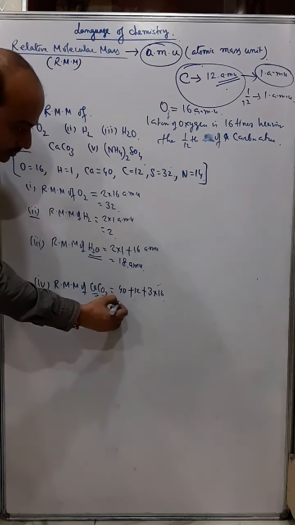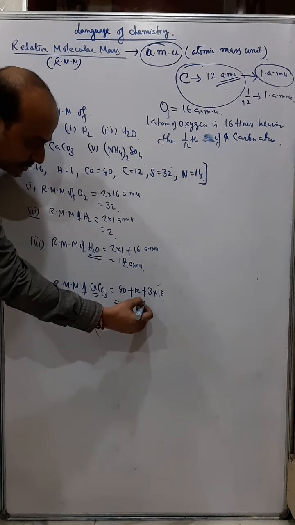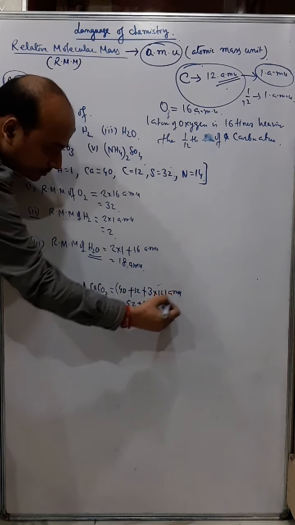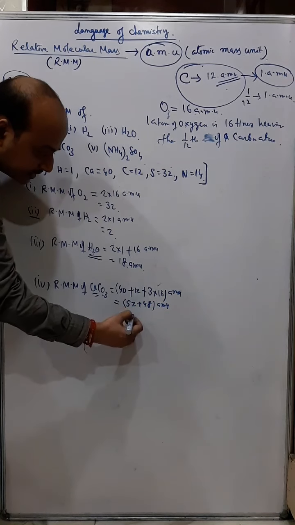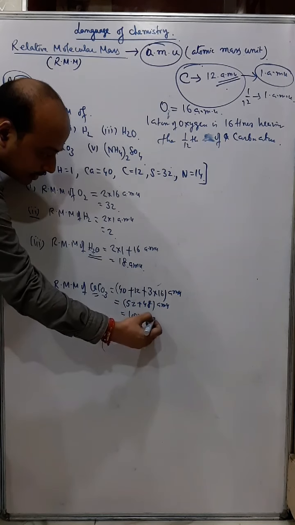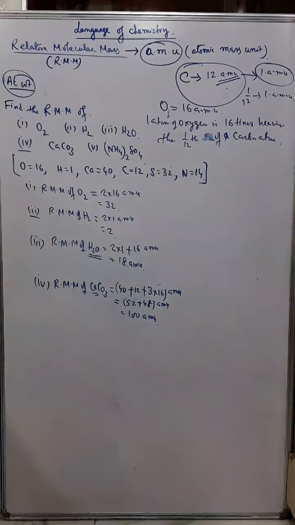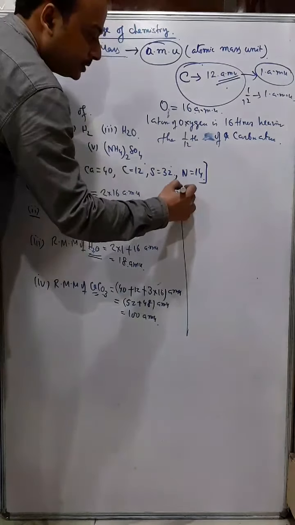So how much did you get? 40 plus 12, 52, plus 48 AMU, and that is 100 AMU.